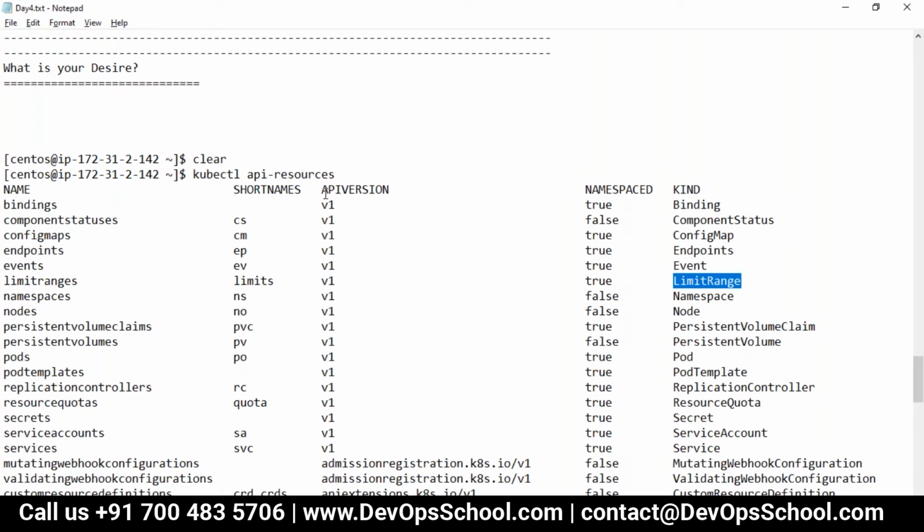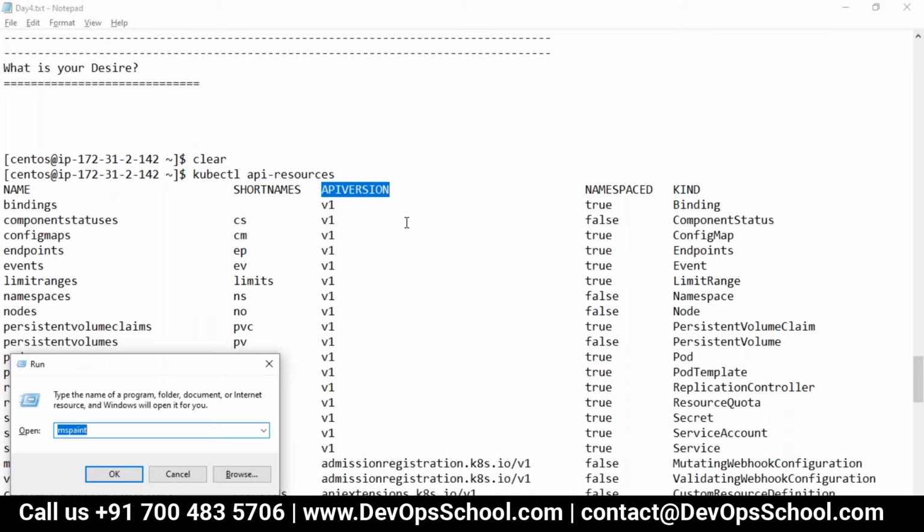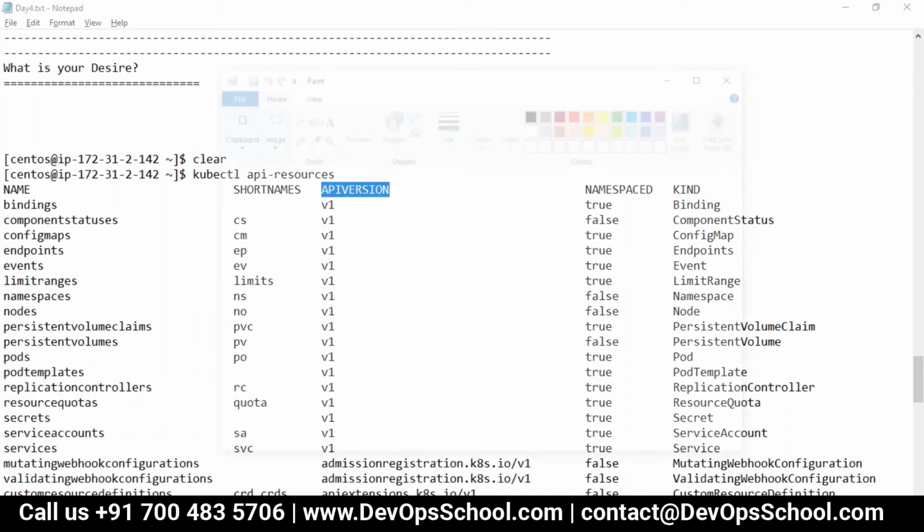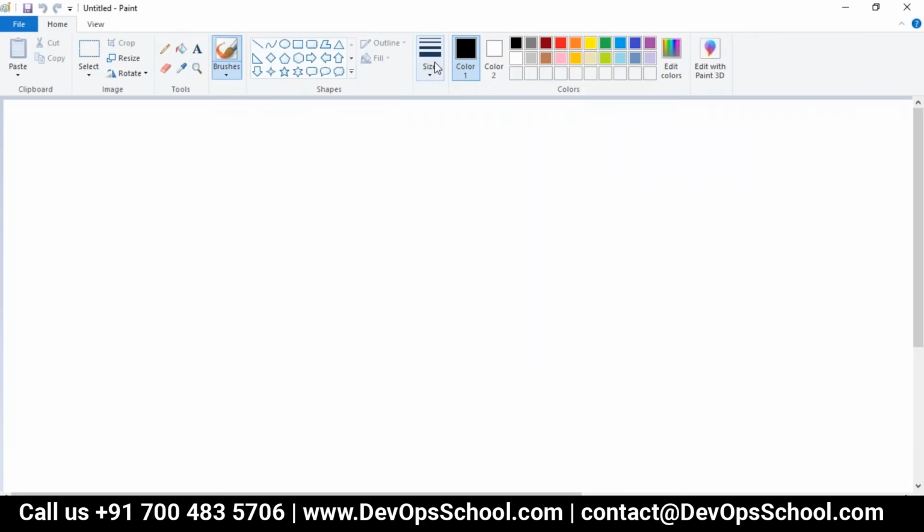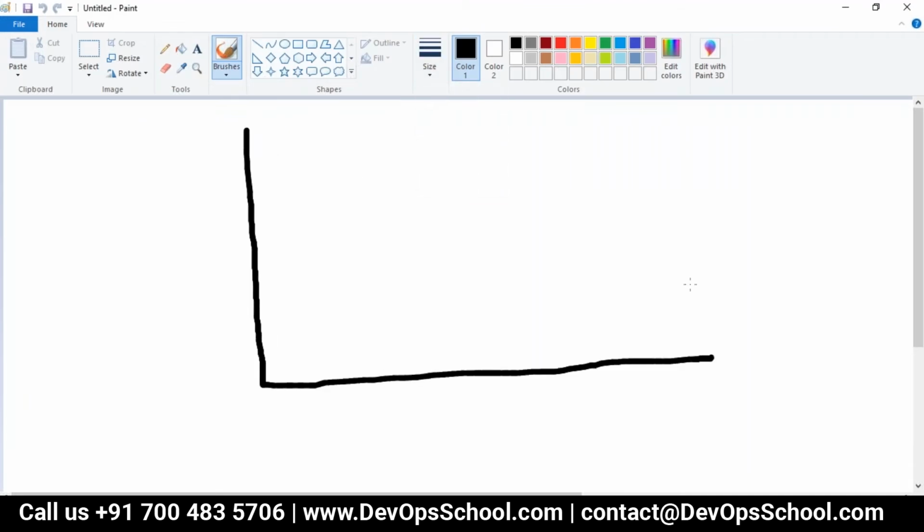I don't know what a version is, so let me first explain what a version is. So what has happened: this is the API server. Okay, this is the API server.